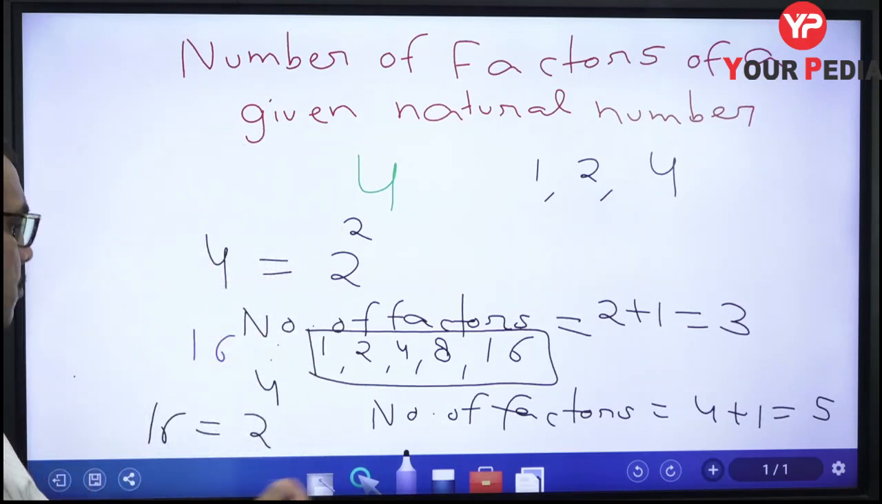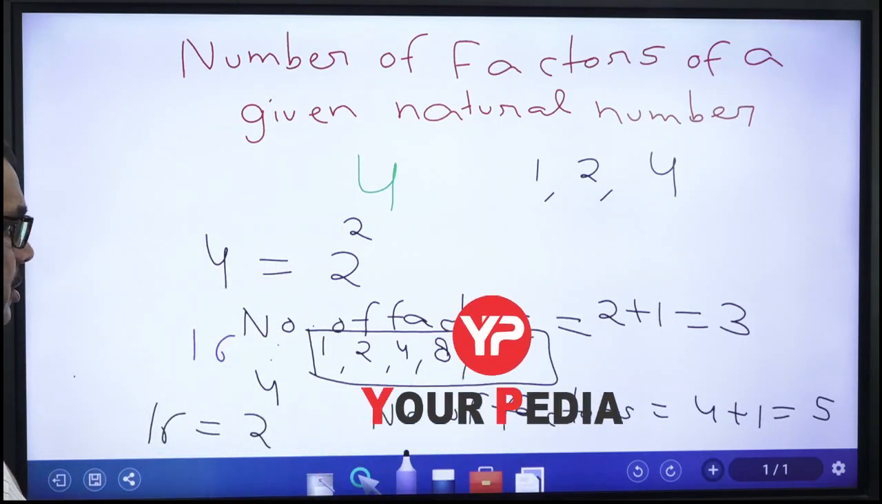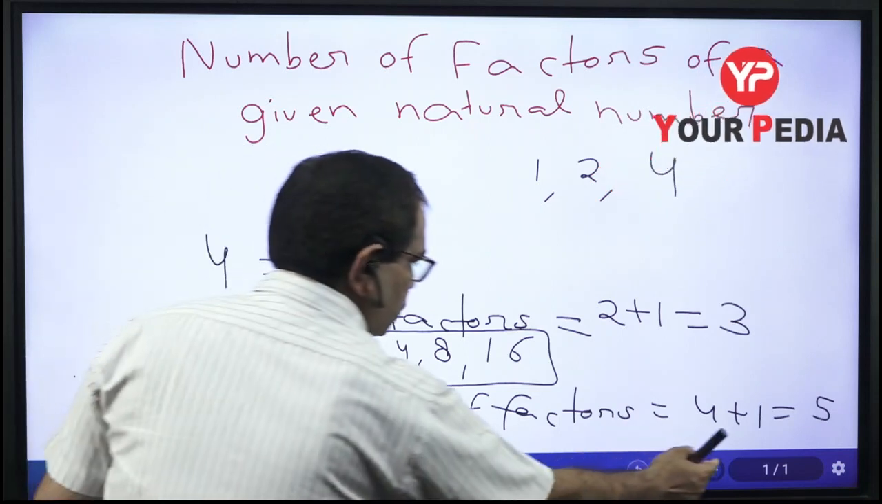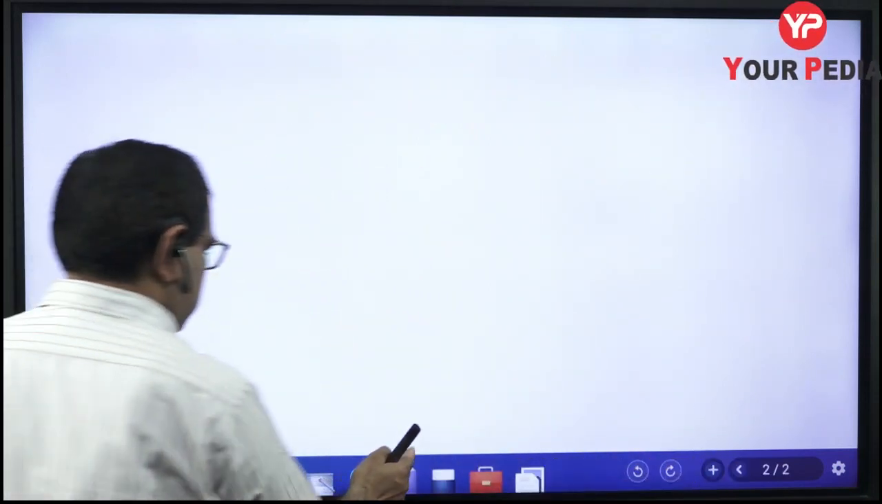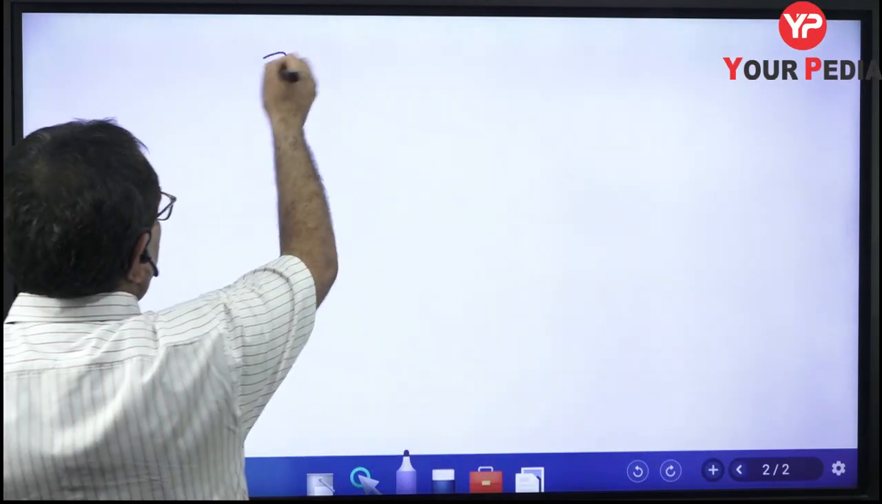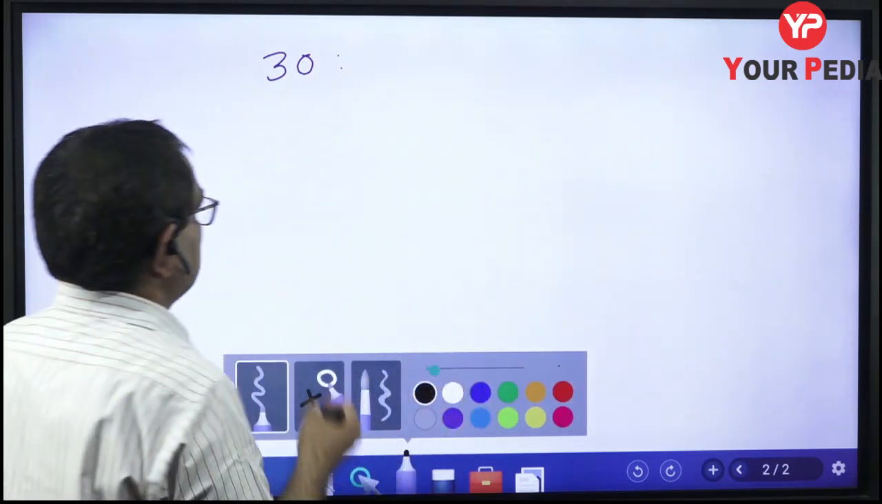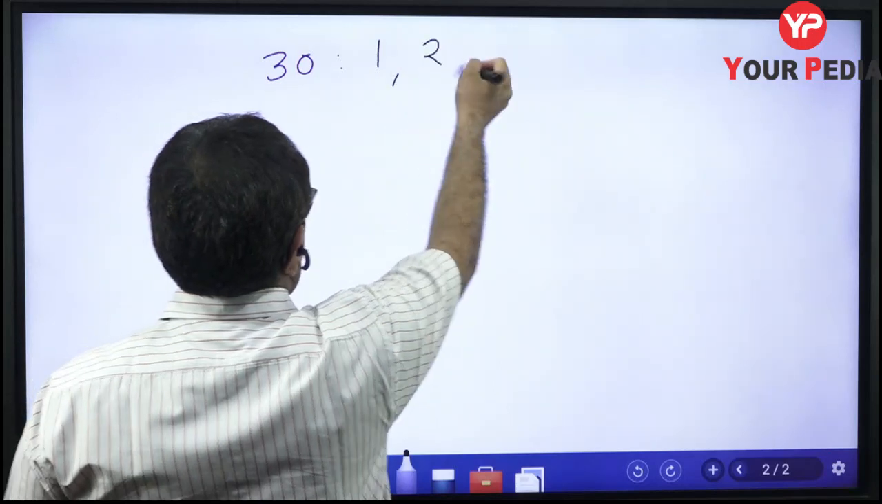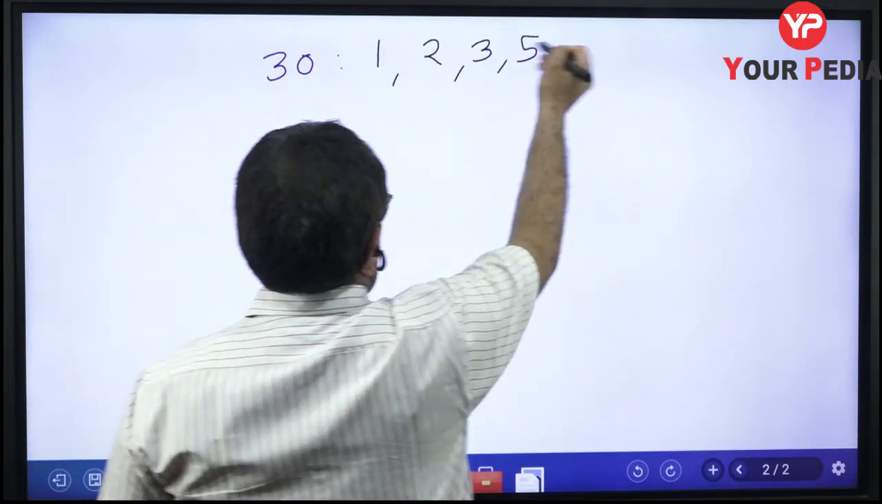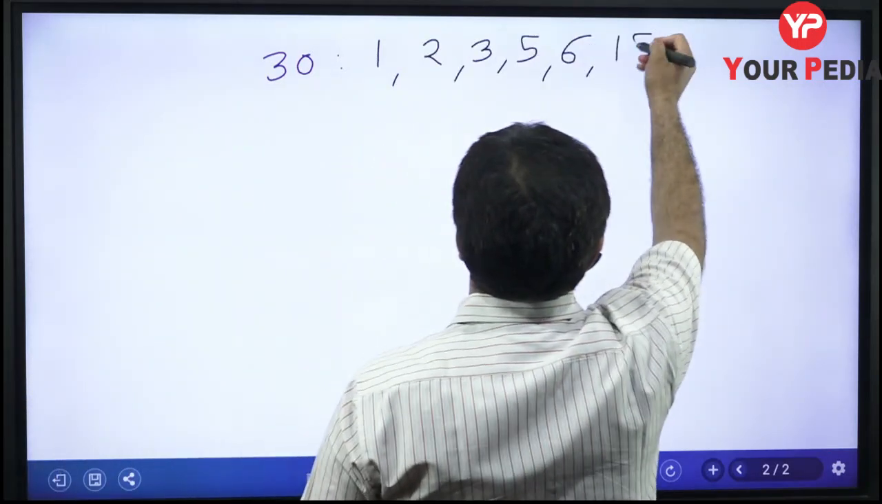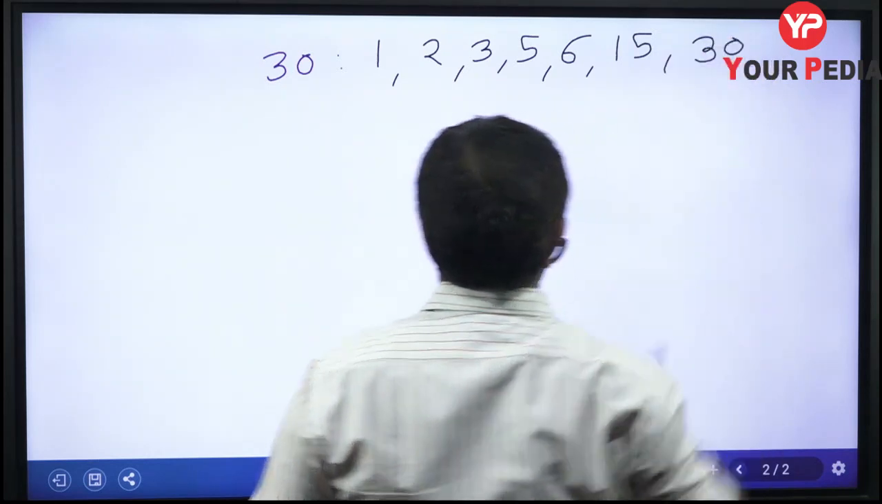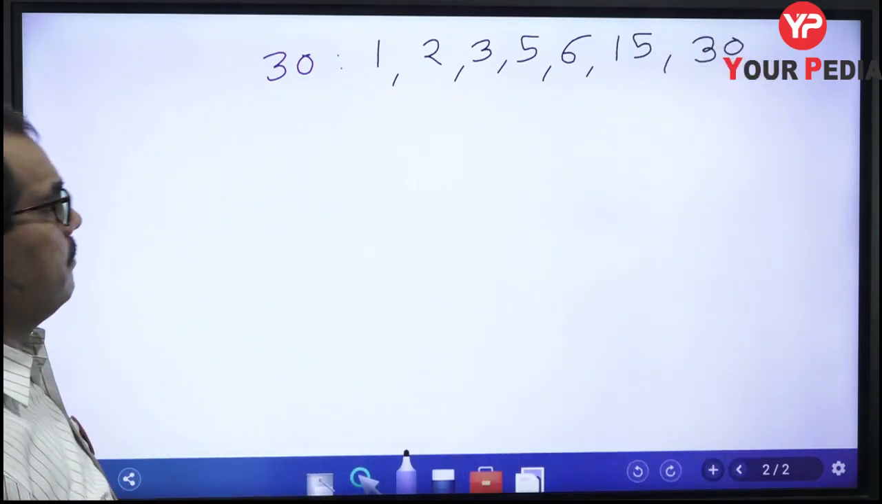Now let us take some more examples to make the concept more clear to you. Suppose we take the number 30. Now we want to write the factors of 30 directly. So what are the factors? 1 is a factor, 2 is a factor, 3 is a factor, 5 is a factor, 6 is a factor, 15 is a factor, and 30 itself is a factor. So there are 7 factors.